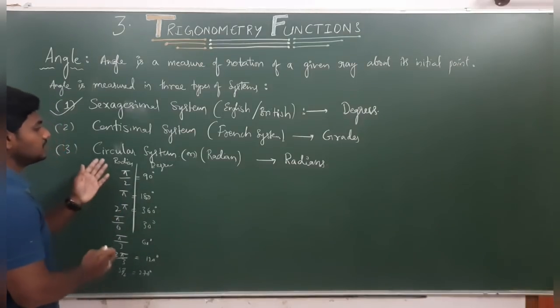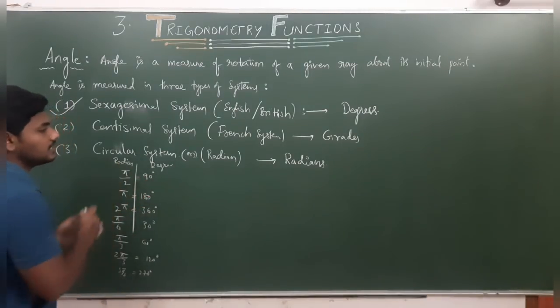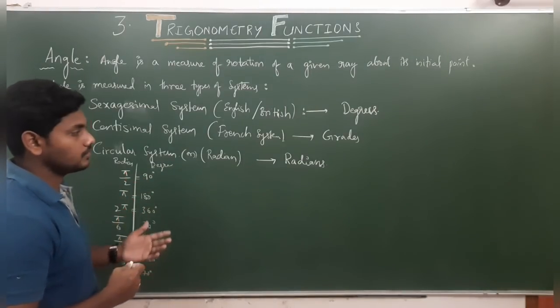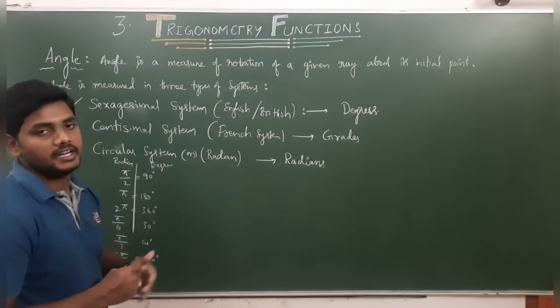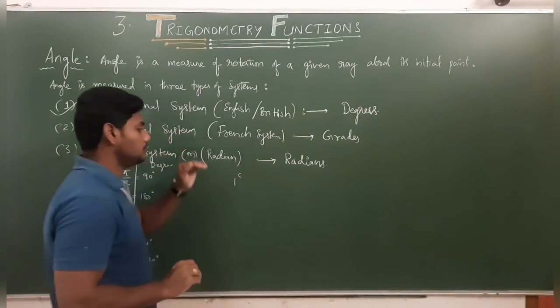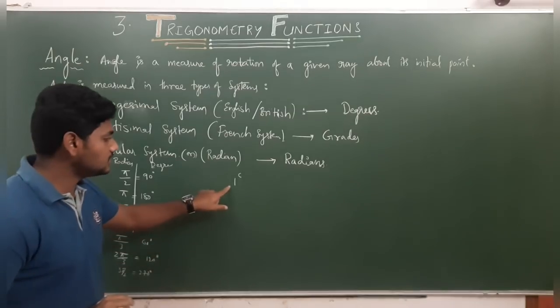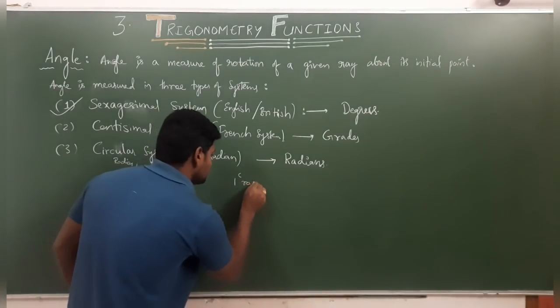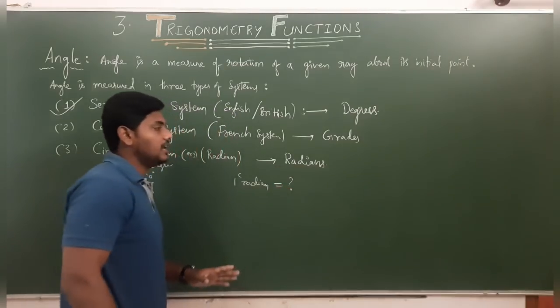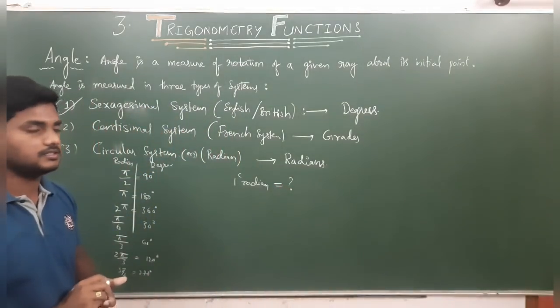This is nothing but measuring angles in the circular system. Now what is a radian? That radian we represent like this, 1 with a small c as a power. So this is 1 radian. Now what is the value of 1 radian in terms of degrees?